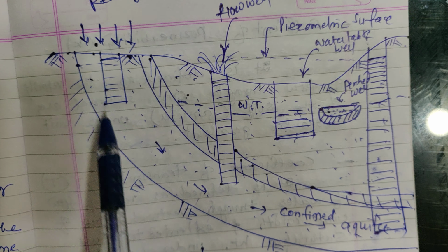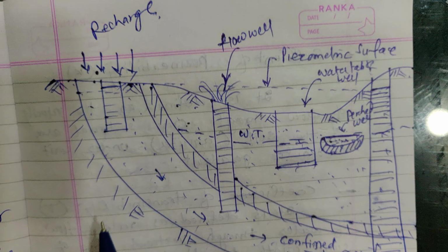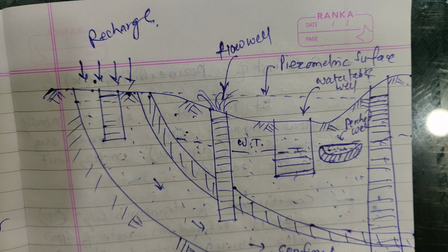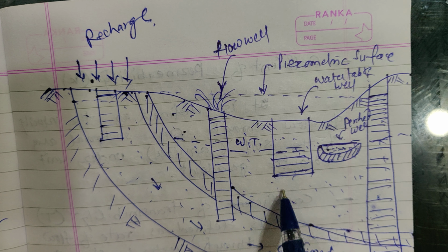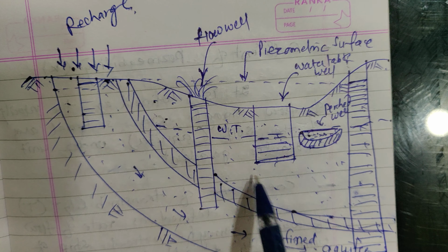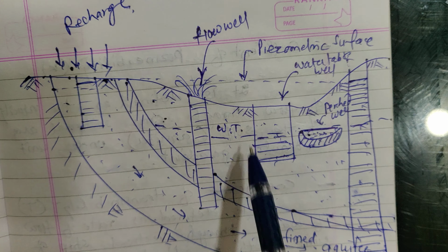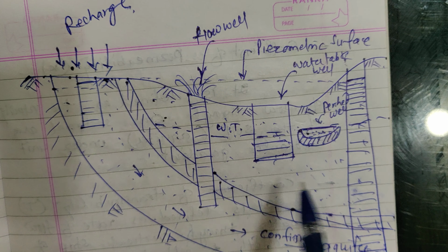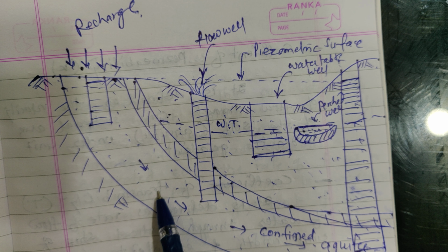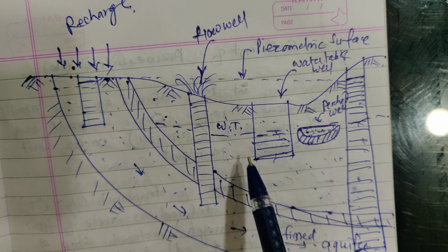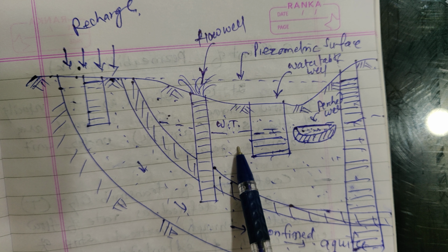This portion is recharged by the precipitation here. Now this layer is again soil which contains some amount of water. That means this is aquifer. This is also aquifer. This contains an amount of water which is allowed to flow through it.